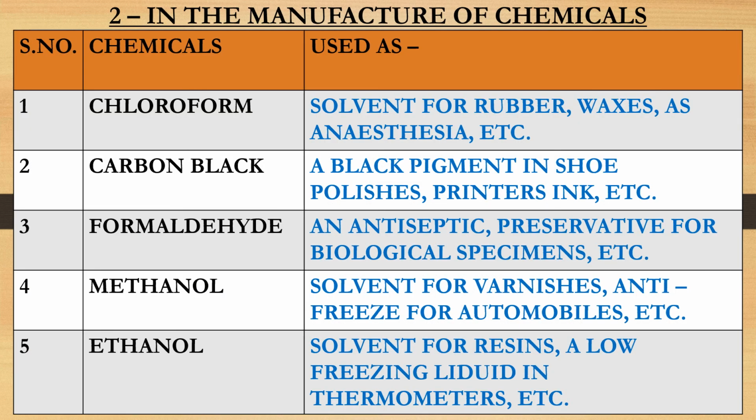Methane and ethane can also be used in the manufacturing of various chemicals like chloroform, carbon black, formaldehyde, methanol, ethanol, etc. These chemicals are further used for various purposes like chloroform is used as solvent for rubber, waxes and as anesthesia also.